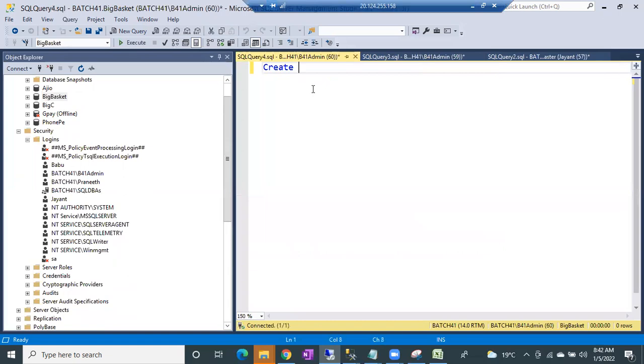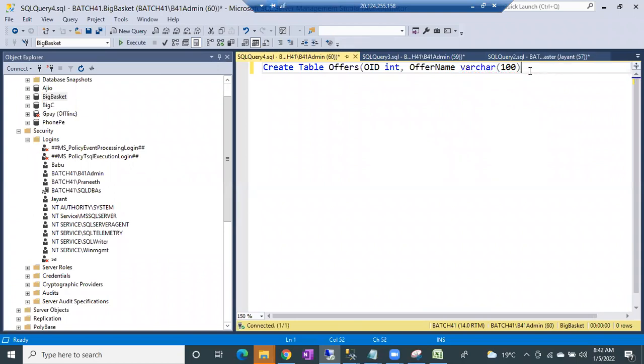Create table offers. Offer ID, integer, offer name, varchar of 100. One small two-column table is enough, just to show you the demo.